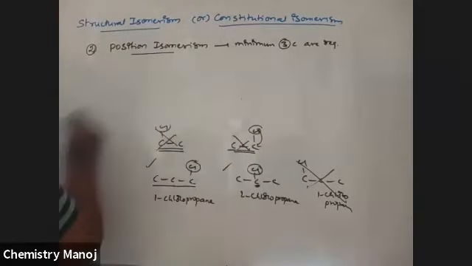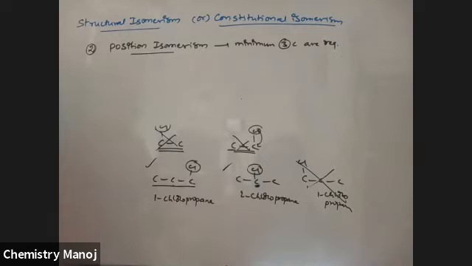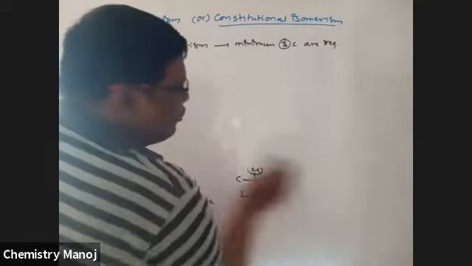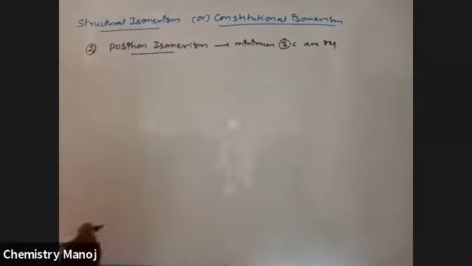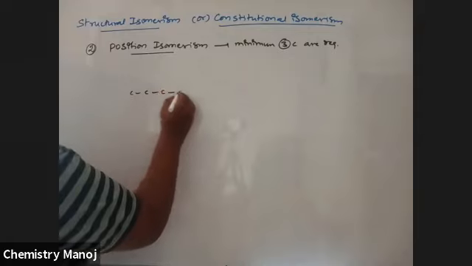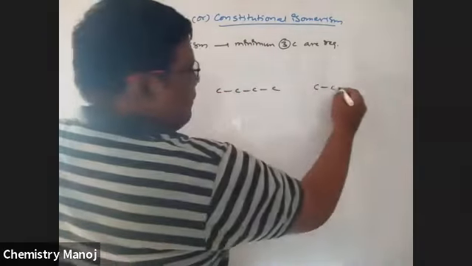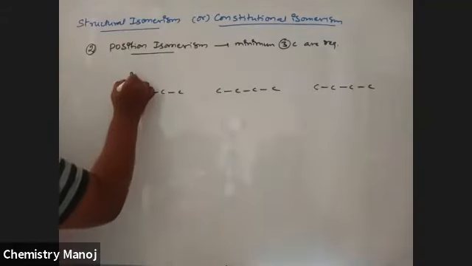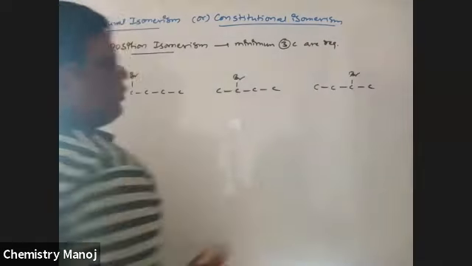See, once again, 1-chloropropane and 2-chloropropane are examples of position isomers. Now I am taking one more example. Here, 1-bromo, 2-bromo, 3-bromo.